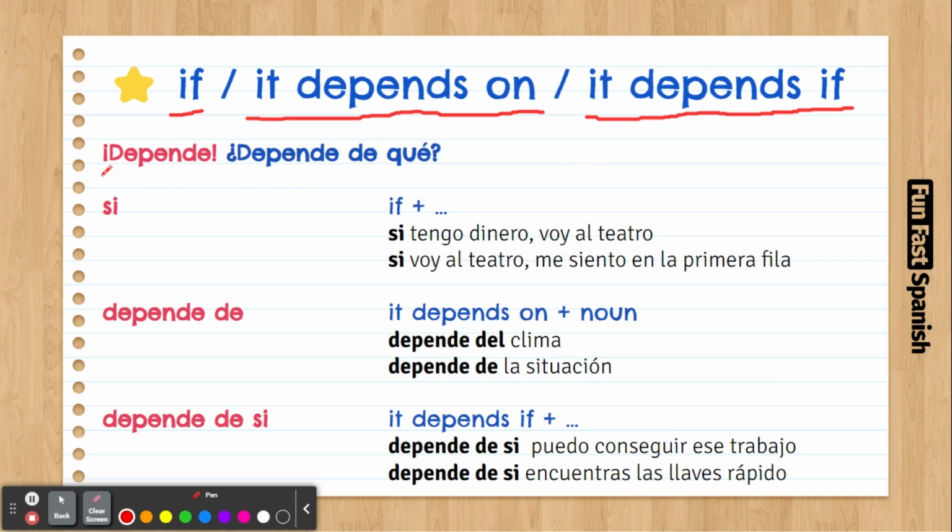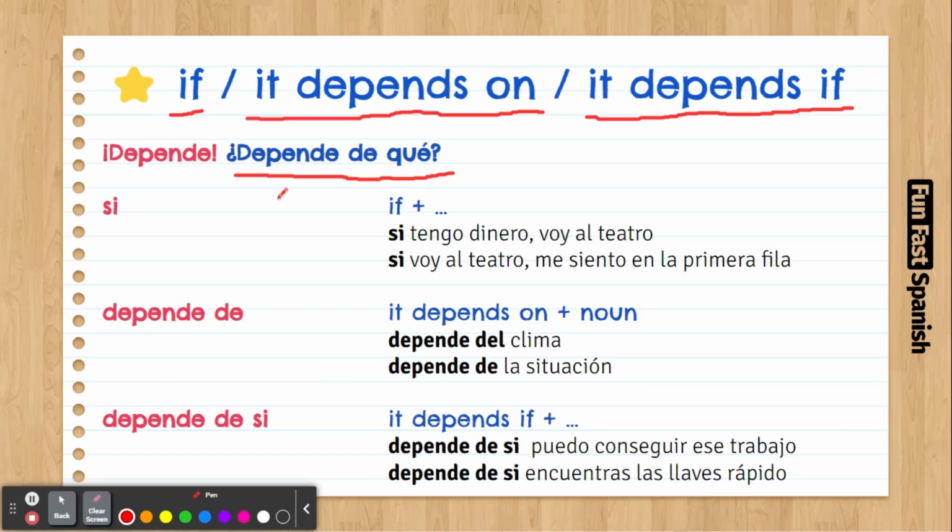So, depende. Depende is like it depends. You can say this always. And depende de qué? It depends on what. These are common things that you're going to hear. Sometimes you ask a question and the answer will be depende, right?